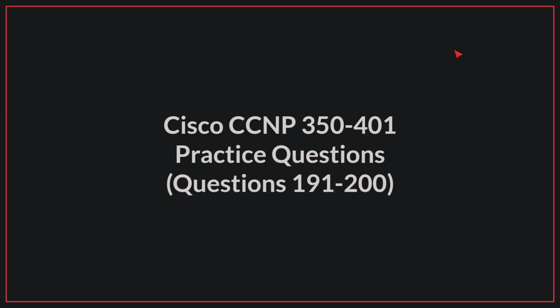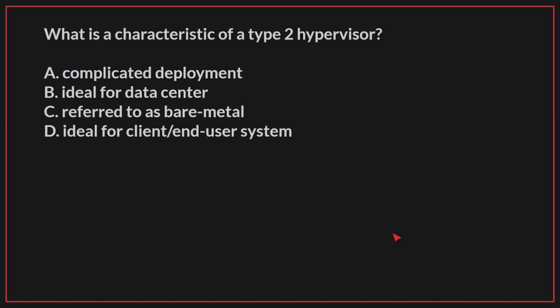Hello, today we'll be going through practice questions 191 to 200 for the Cisco CCNP exam. Let's begin. What is a characteristic of a Type 2 hypervisor? The correct answer is D. Ideal for client and user system.